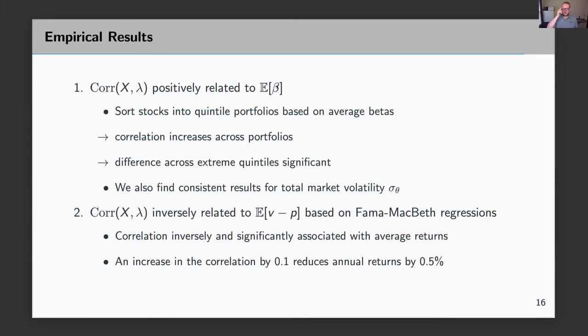The second prediction that we are testing is the inverse relationship between expected returns and this correlation. We do this using Fama-MacBeth regressions. We find that, statistically speaking, the correlation is inverse and significant. It also seems to be economically important, because if we increase the correlation here by 0.1, that leads to a reduction in annual returns by about 0.5 percentage points.